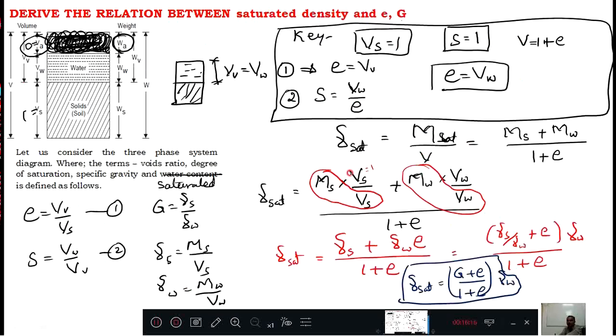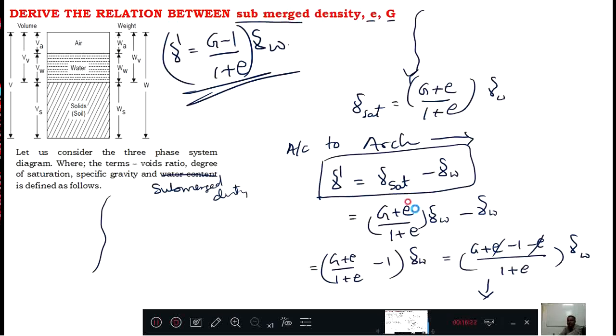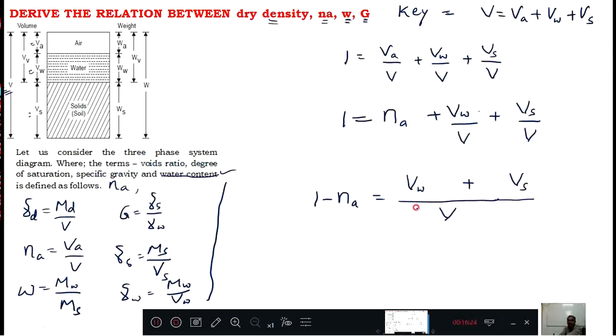Now here V is present, therefore the multiply and divide will be M's. This I will write Vw as it is.